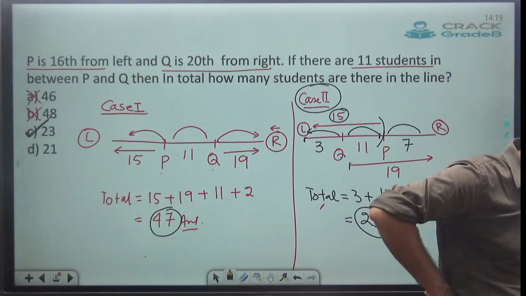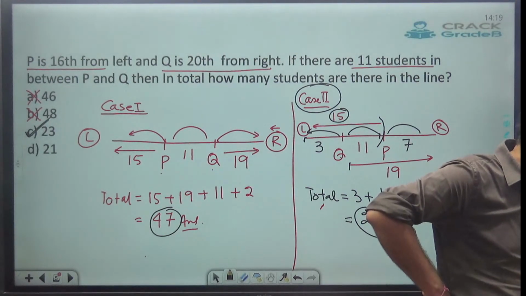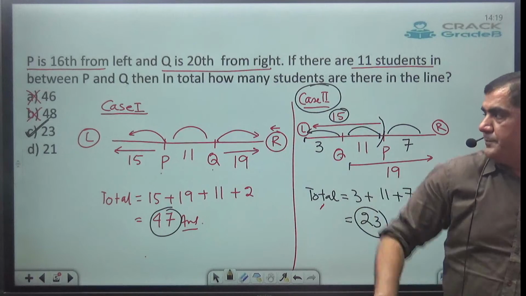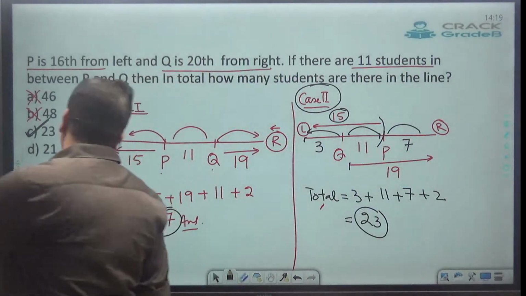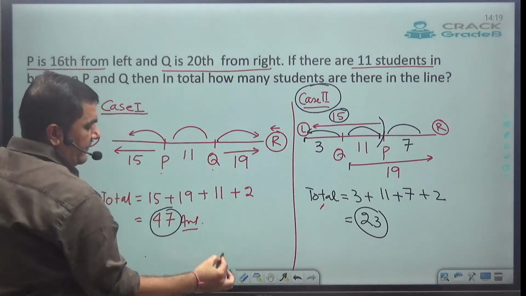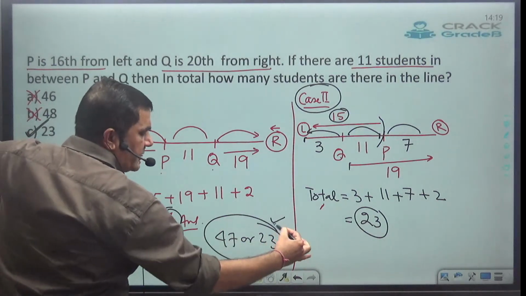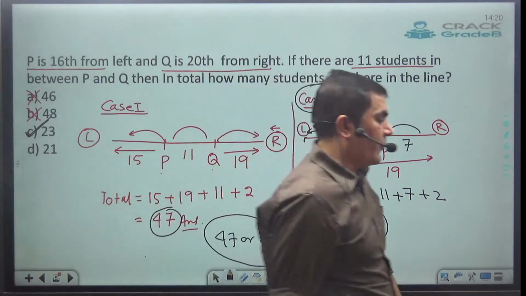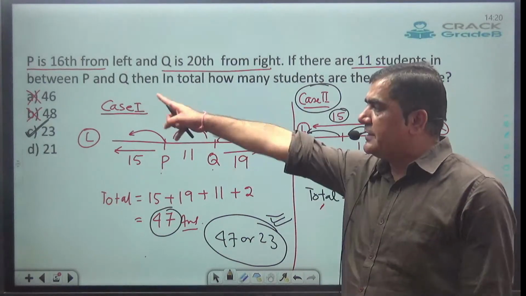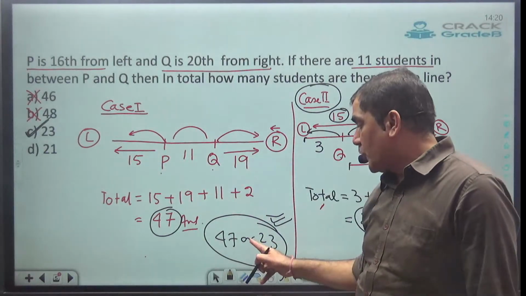Understood? Anyone, any problem? Okay, so for this question, the best answer would be if they had given either 47 or 23. This is the best possible answer for this problem. But since 47 is not given, we can go with 23 also. But if 47 was given in the options, then that would be my best option.